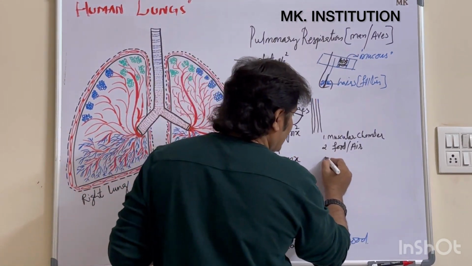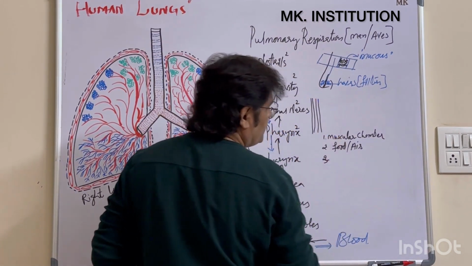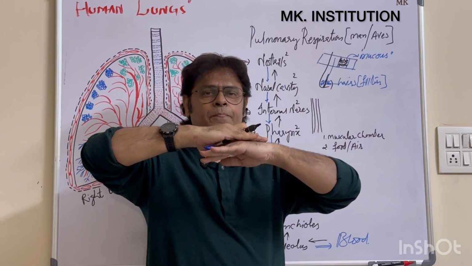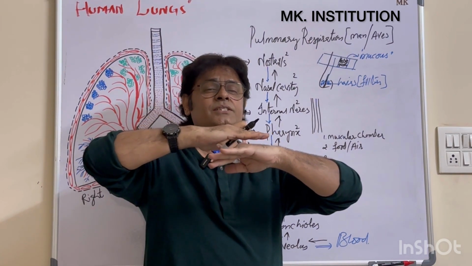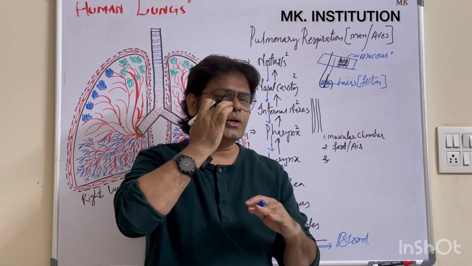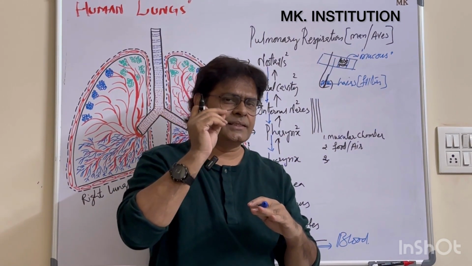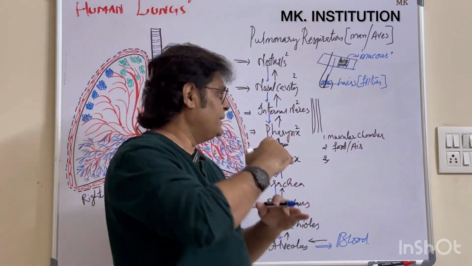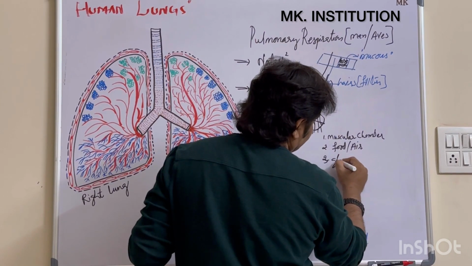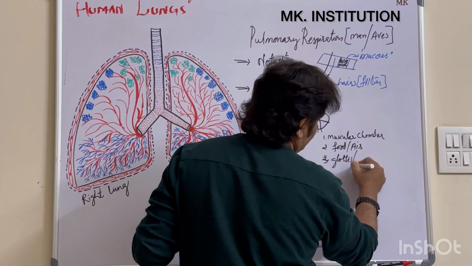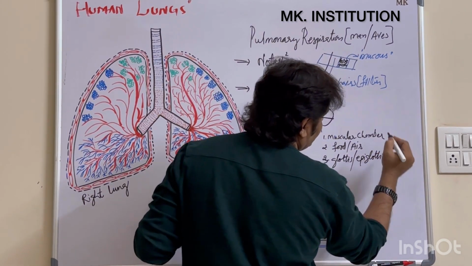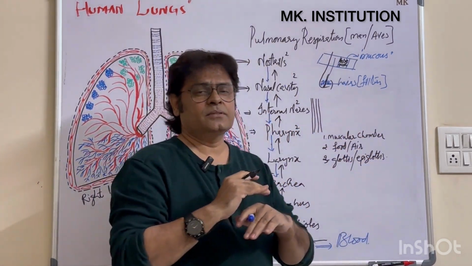Third point you can write: it consists of 2 cartilaginous flaps, one over the other. A small flap made of cartilage, soft bones. Just like the bones in the ear and nose are called cartilaginous, some 2 flaps will be there, one over the other. They are present in the pharynx. They are called the glottis and epiglottis. These are the 2 cartilaginous flaps, one over the other.